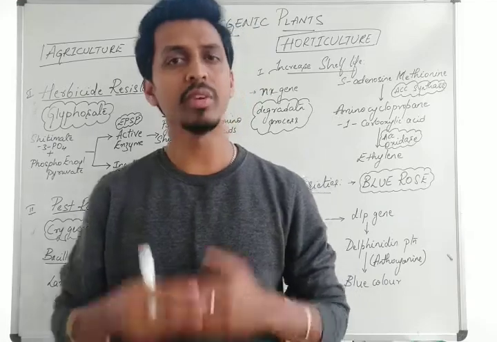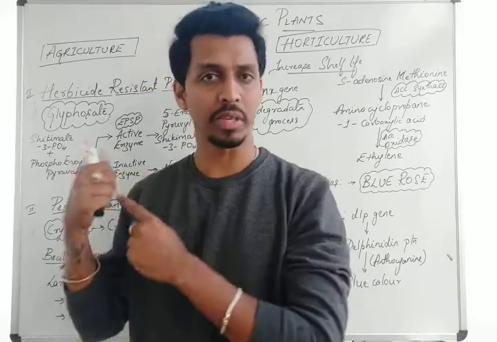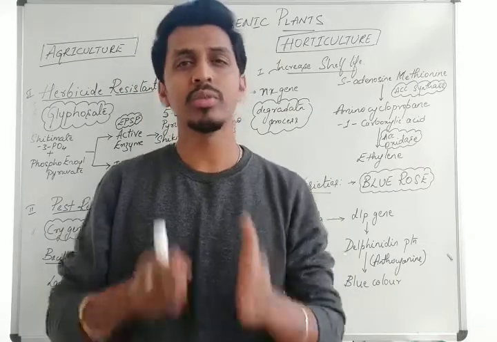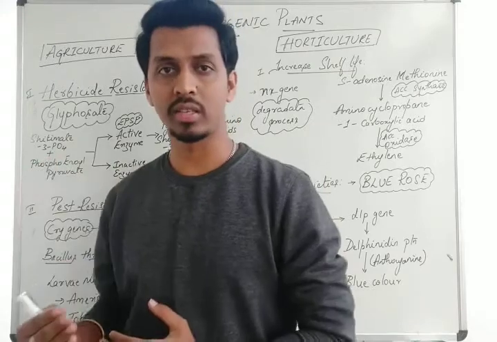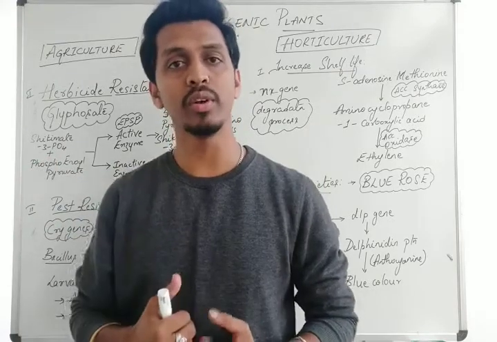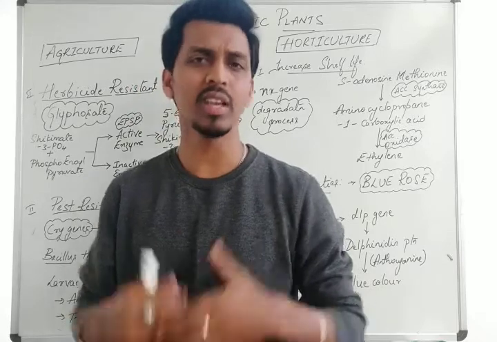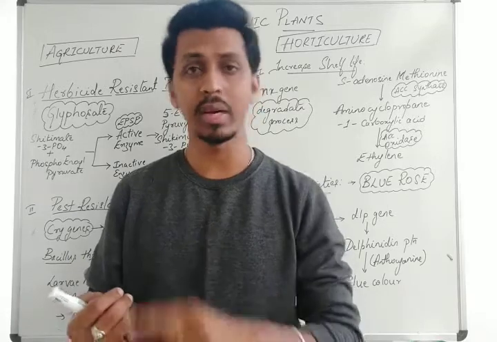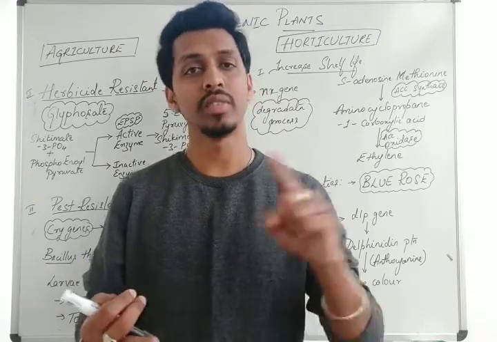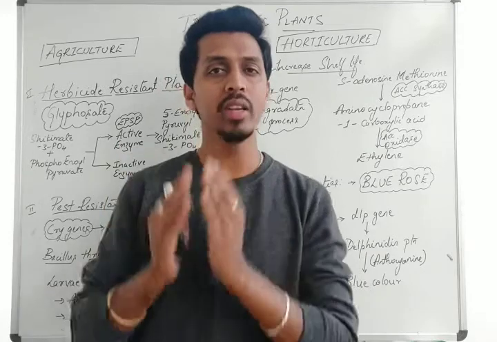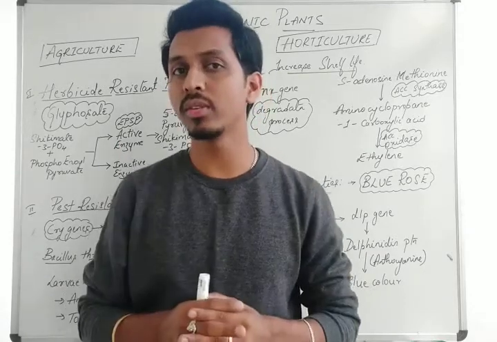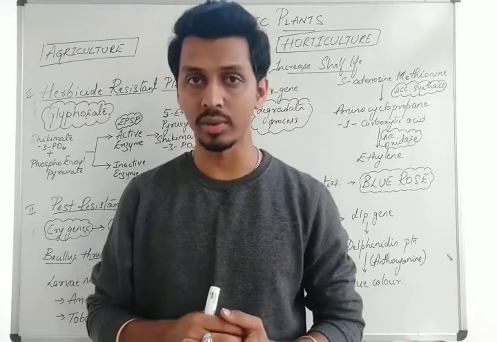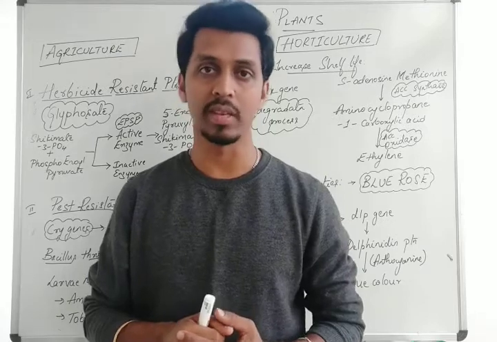Apart from this, transgenic plants have applications with respect to agriculture, horticulture, industries, and forests. Wherever we use plant products for human benefit, there we go for transgenic plant production. These transgenic plants are produced by transgenic techniques. We have a biological mode of gene transfer technique and a physical mode of gene transfer technique. We identify the genes, insert the gene into the plant we require, and the plant we get out of it is called a transgenic plant.